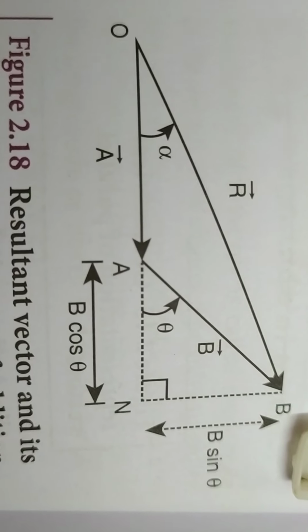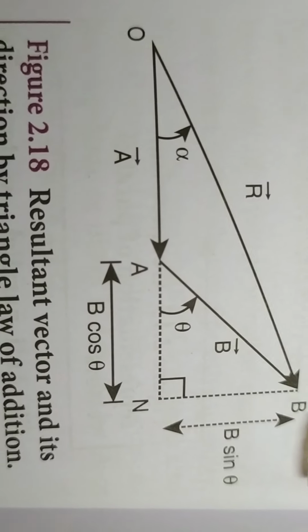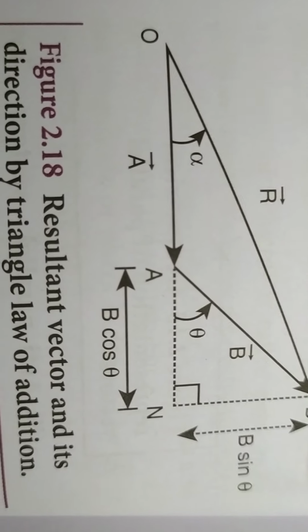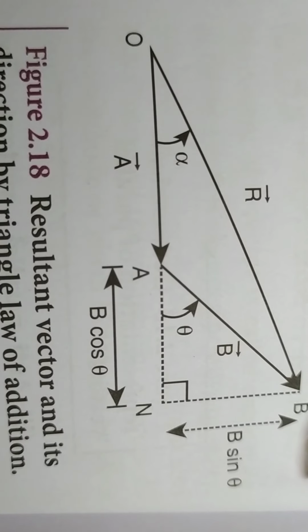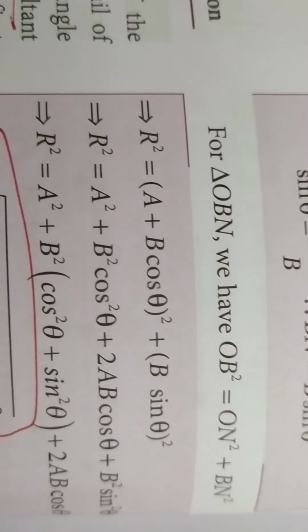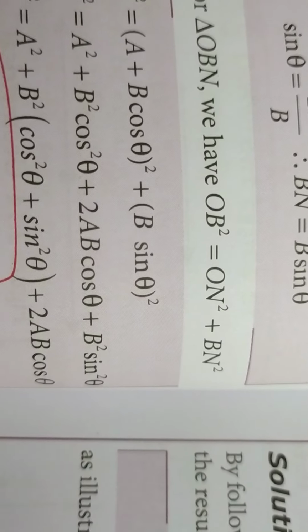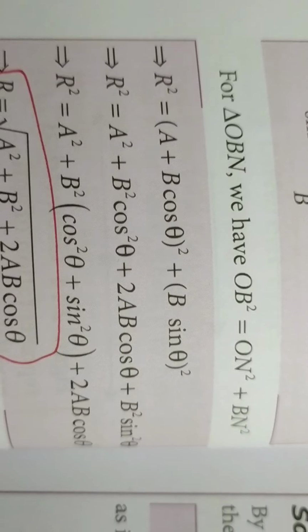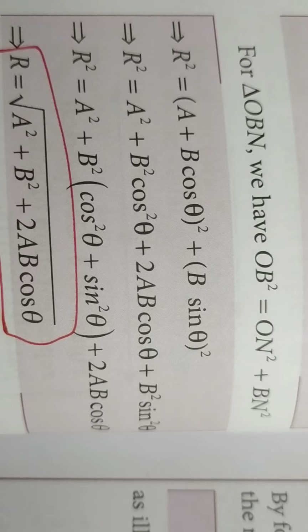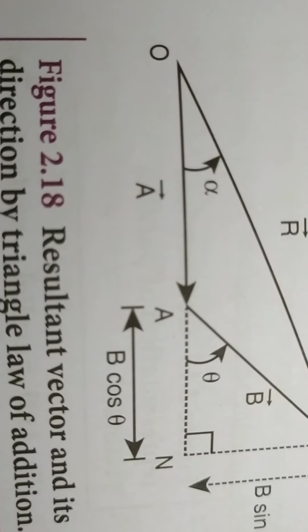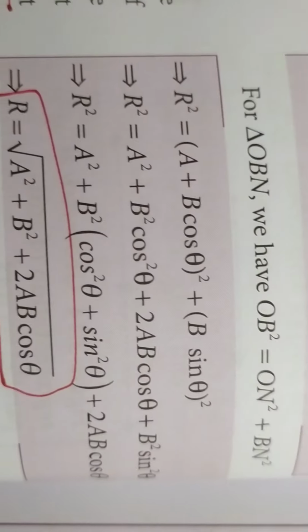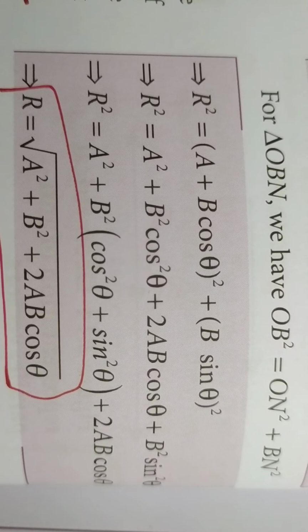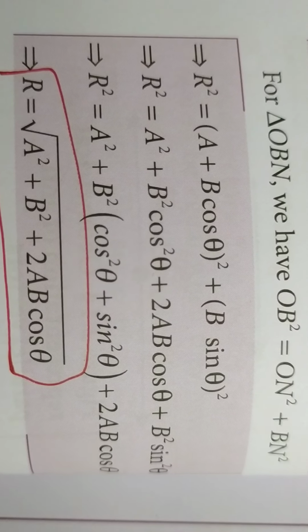Now you take the triangle OBN. In this, apply Pythagoras theorem. So applying Pythagoras theorem, OB square is equal to ON square plus NB square. So that is given here: OB square is equal to ON square plus BN square. Now OB is nothing but R, so R square. ON is A plus B cos theta, because in this, what is ON? ON is A vector plus B cos theta, you see the bottom line. So here, A plus B cos theta the whole square, plus BN is B sin theta the whole square.